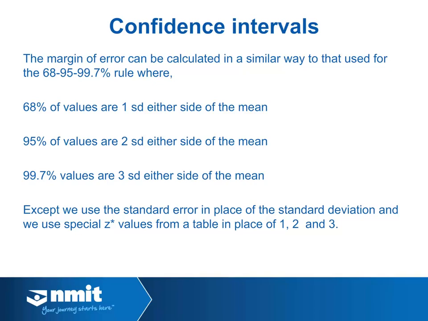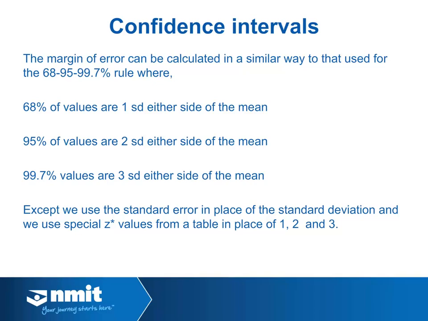To come up with our margin of error, we use a similar concept to the 68, 95, 99.7% rule from the normal distributions, where, for example, 95% of values were 2 standard deviations either side of the mean. Instead, when we're coming up with a confidence interval to estimate the true mean, we say we're 95% confident that the true mean is a certain number of standard deviations either side of our sample mean.